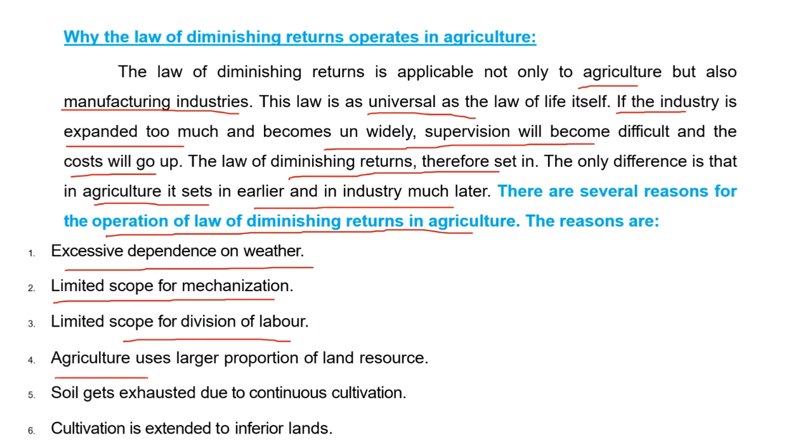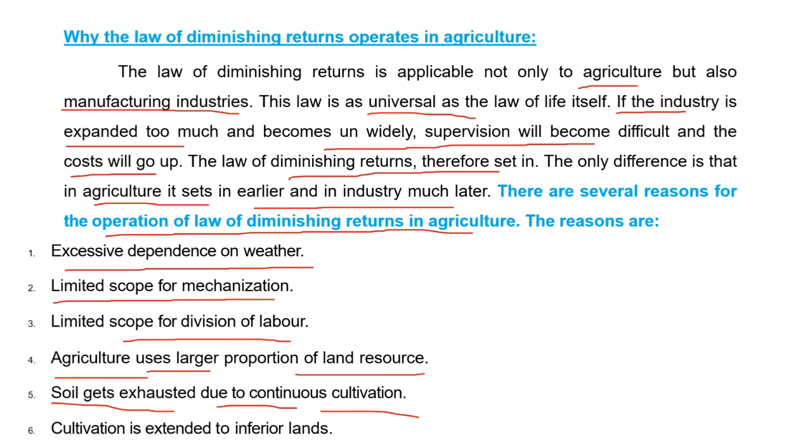Agriculture largely uses land resource only. We do cultivation on lands, and soil gets exhausted. Whereas we are doing continuous cultivation year after year, soils become infertile.